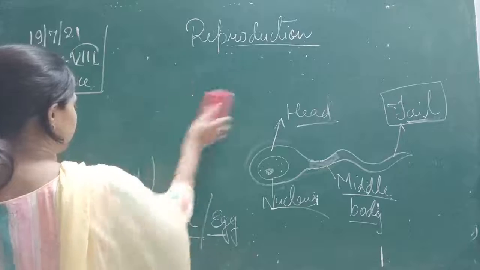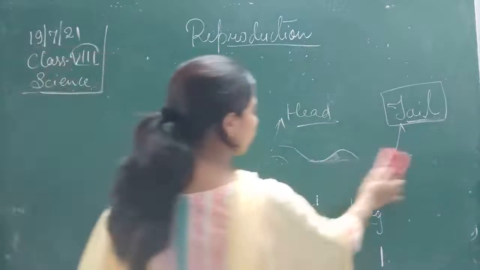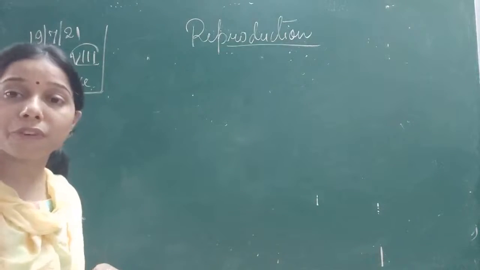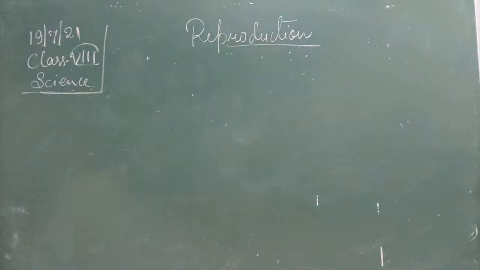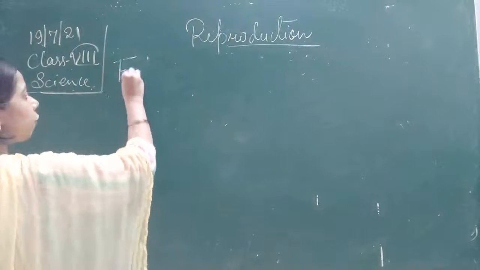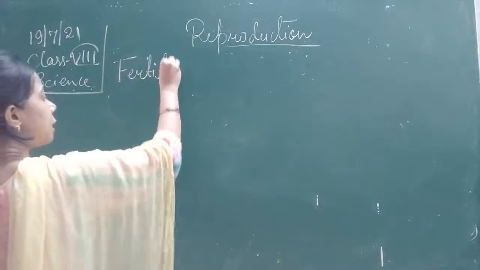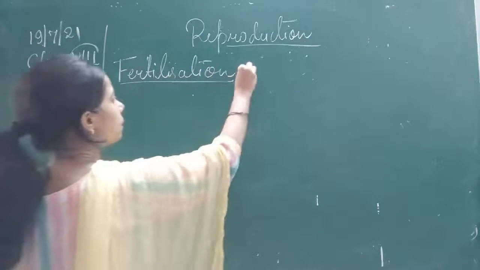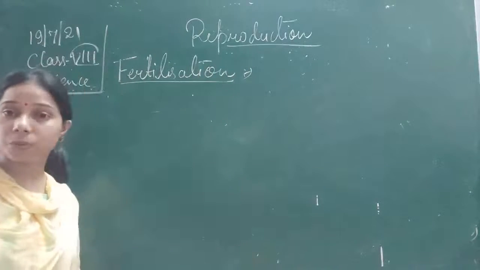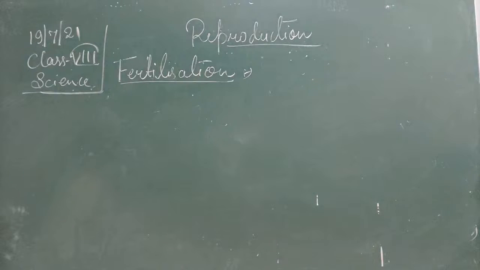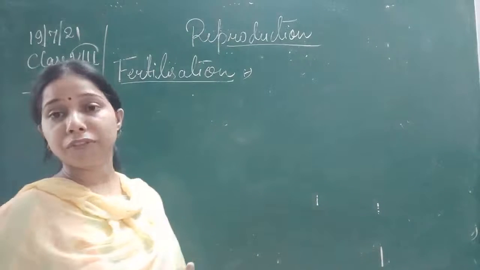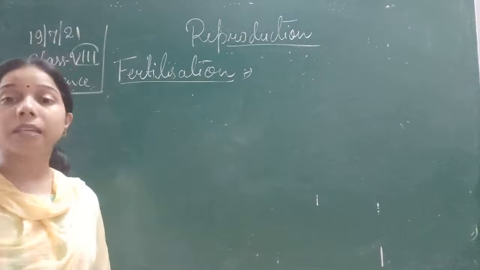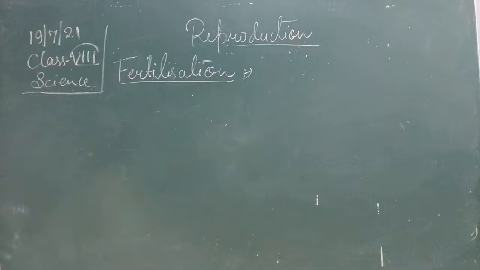fertilization. Now the gametes are released. So how will the process of fertilization take place? First of all, we should understand what fertilization is, and then we will go through the different types of fertilization. Fertilization is what, student? It is actually a process in which the male and the female gametes fuse together to form a single cell called the zygote.